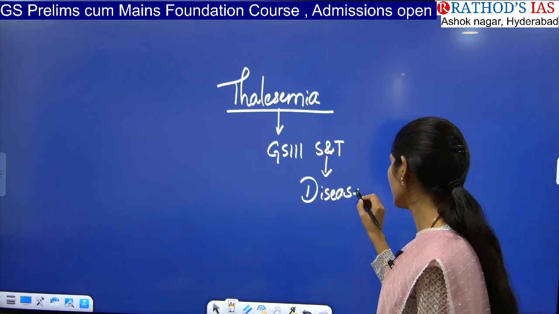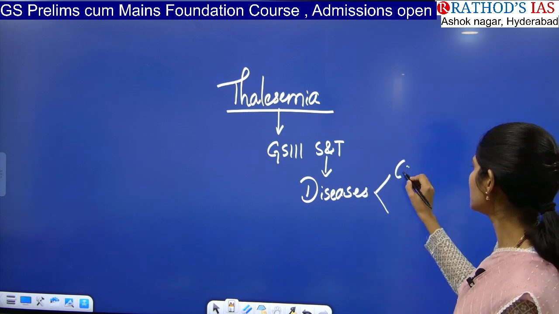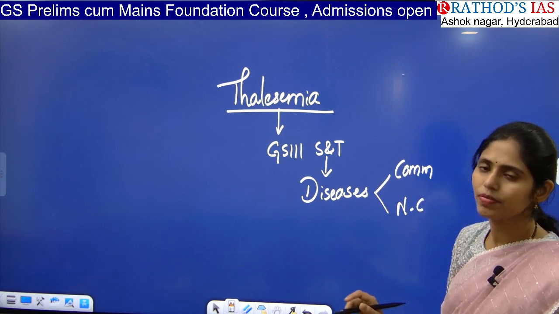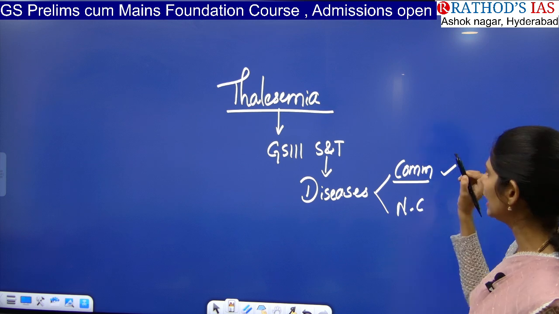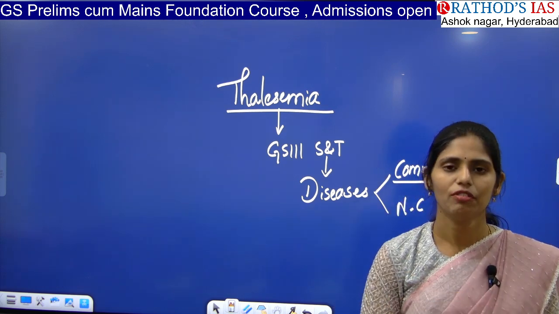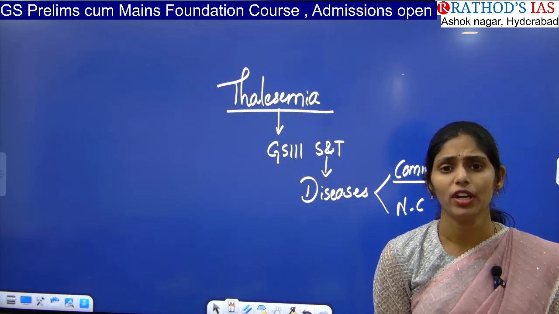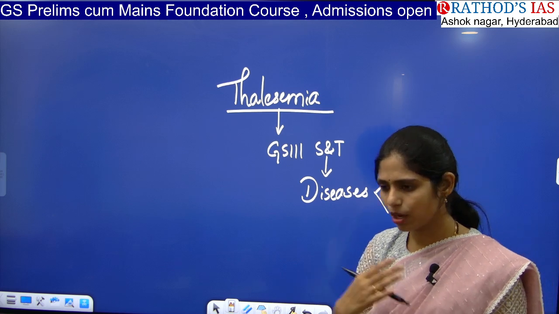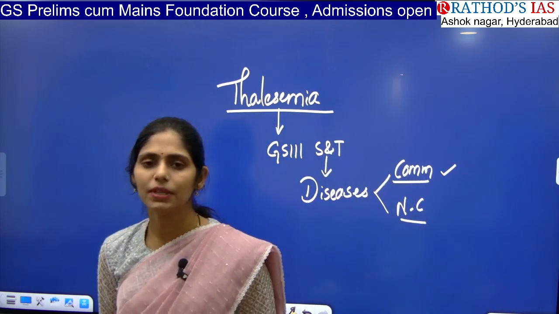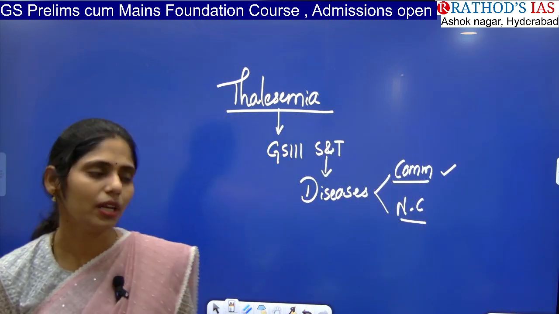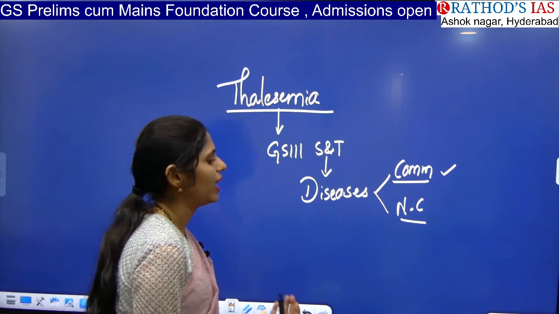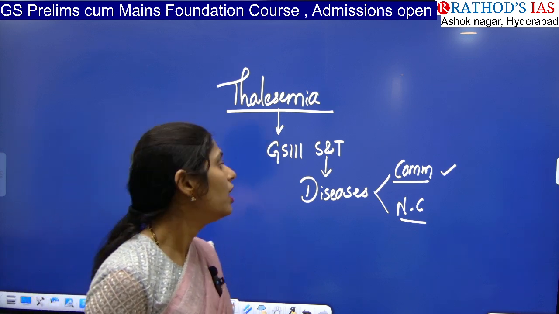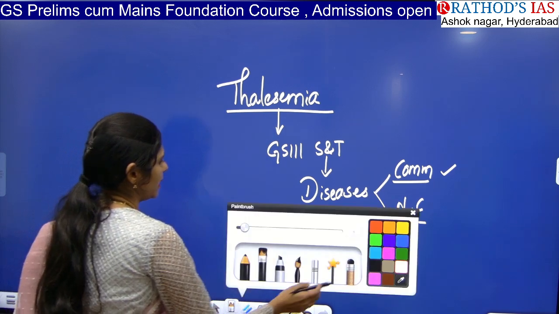In these diseases again we have two types, communicable and non-communicable. Communicable disease means that disease can easily be transmitted from one person to another, for example COVID-19. And non-communicable means if I have a disease and I'm communicating with you, it is not transmitted to you. That is called non-communicable. Within non-communicable we have different diseases like genetic diseases and non-genetic diseases, etc. So here you have to see about thalassemia.